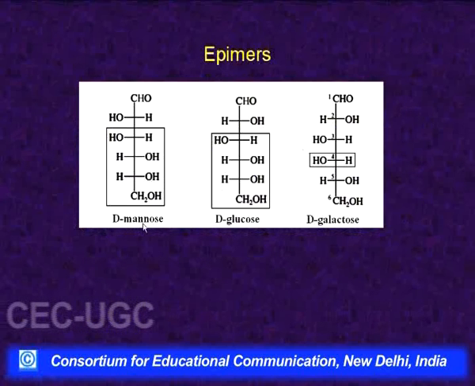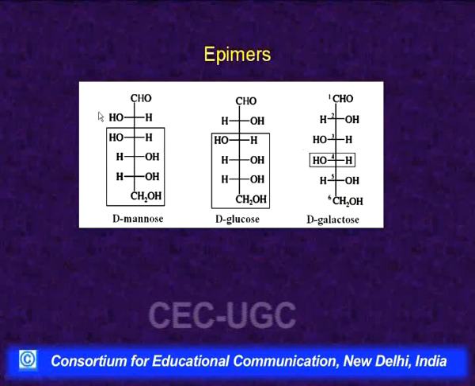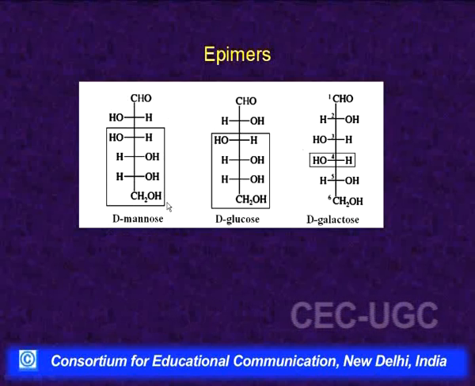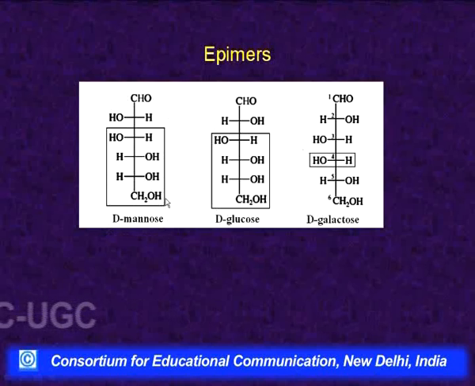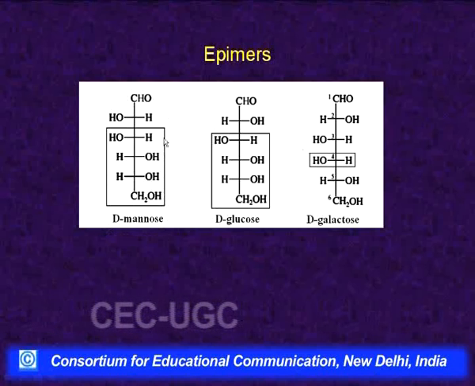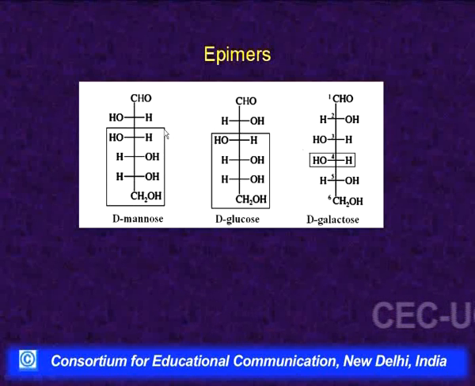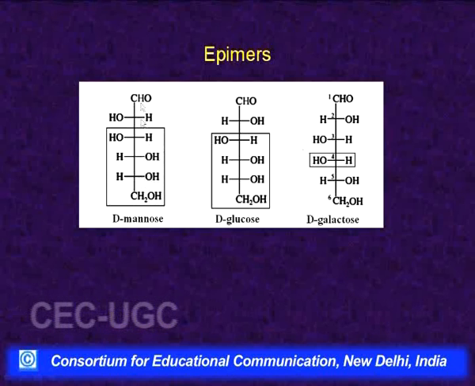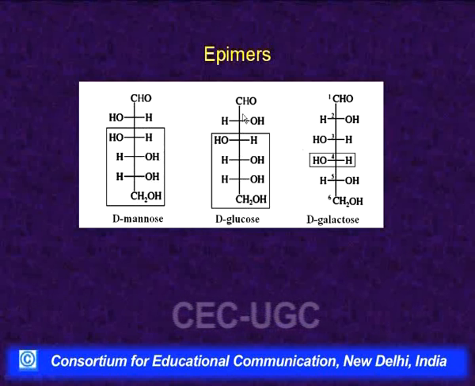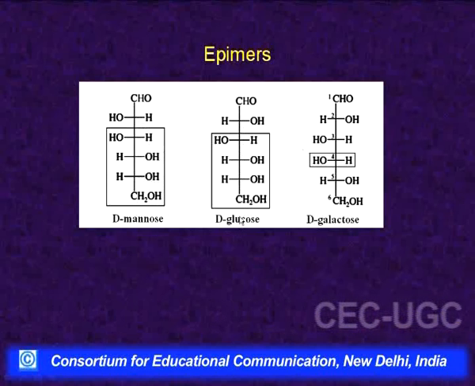For example, this is the configuration of D-mannose. As I told you, how these configurations have been arrived at, we will discuss a little later. For these purposes, the configurations being used are those obtained by Fischer's proof. This is the configuration for D-mannose and this is the configuration for D-glucose.